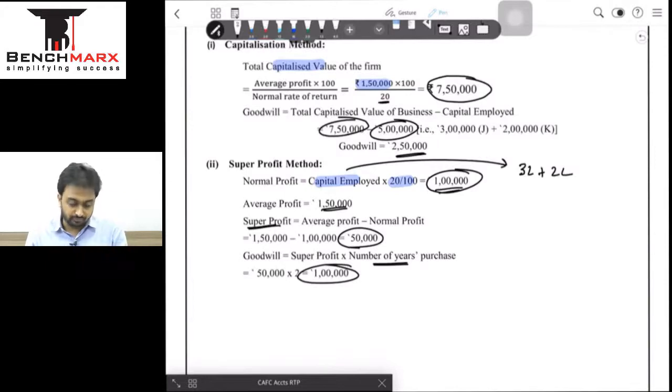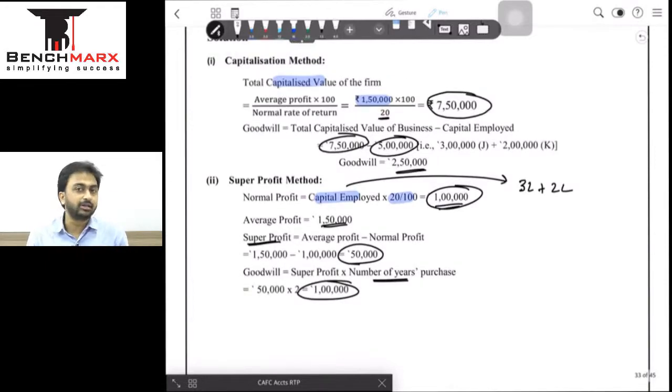And we have also found out the value of goodwill as per the capitalization method. So in a nutshell, the capitalization method compares what capital employed should have been and what you are employing. Balancing figure is goodwill. As per super profit method, what average the industry is earning vis-a-vis what average profit you are earning. The balancing figure is super profit, and super profit into number of years becomes the value of goodwill. So one question gone, that is the